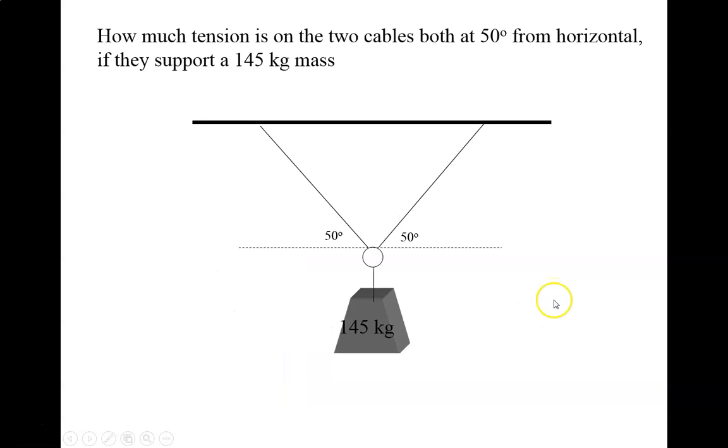So let's work a static problem here. So we've got a 145 kilogram mass, and it's being supported by two cables. So we'll say both 50 degrees from the horizontal.